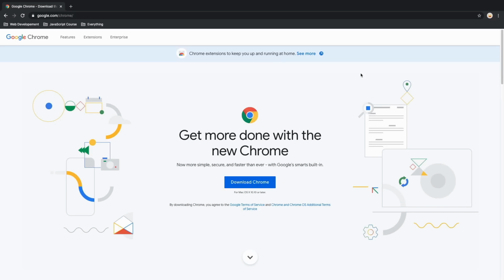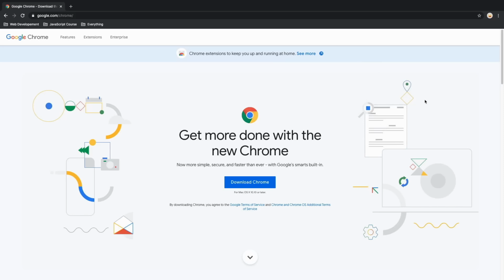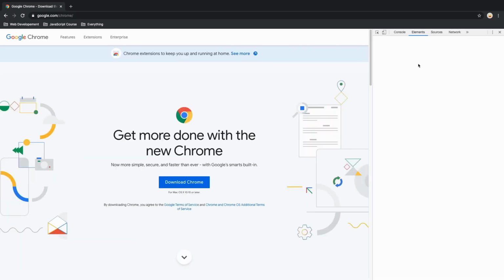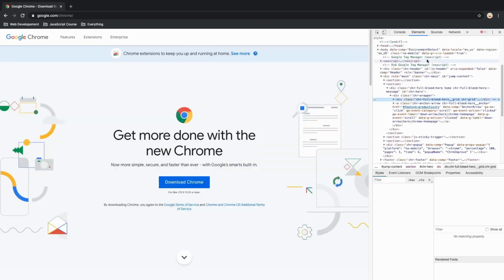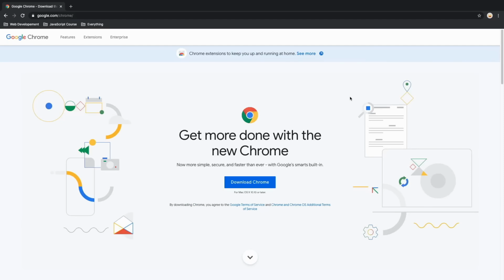One of the best reasons to use Chrome is because of its amazing developer tools. Developer tools allow you to do a range of things, from inspecting currently loaded HTML, CSS, and JavaScript to showing which assets the page has requested and how long they took to load. You can open DevTools in any browser by right-clicking the site and clicking Inspect right here. This is going to open the developer tools. You can also use the shortcut Command-Option-J on Mac or F12 on Windows. So you can see this is the Chrome DevTools. Now let's close it and try using the shortcut. So one more time, Command-Option-J on Mac. Let's see if it's going to open it.